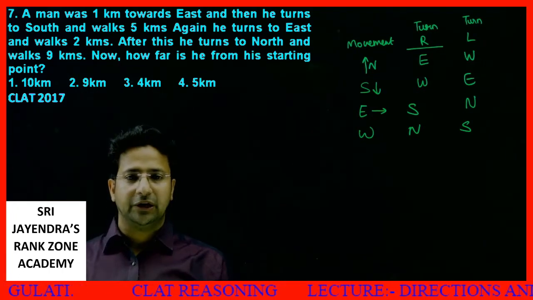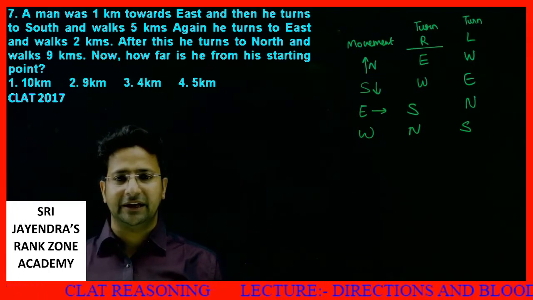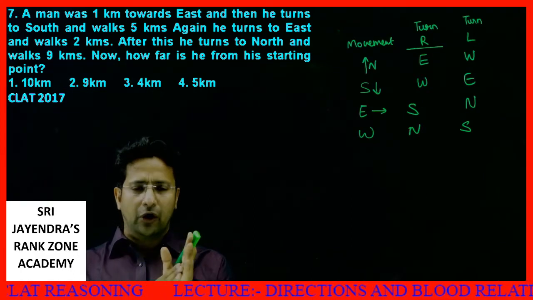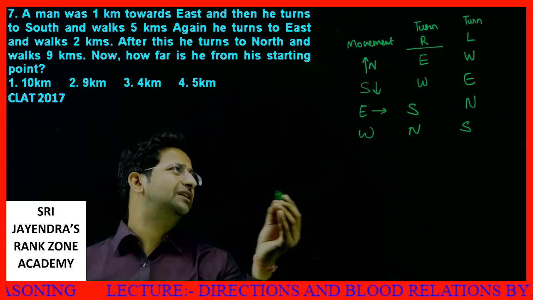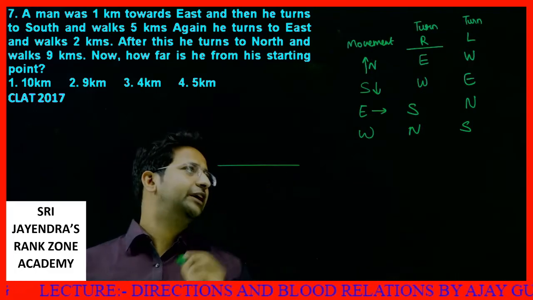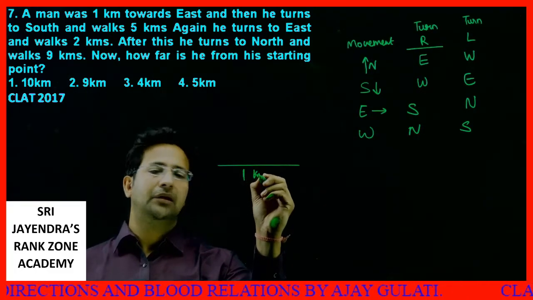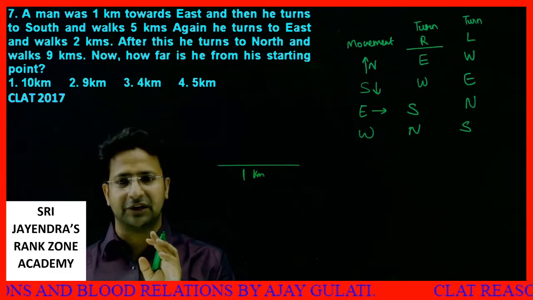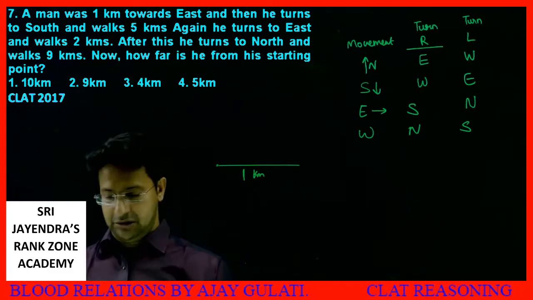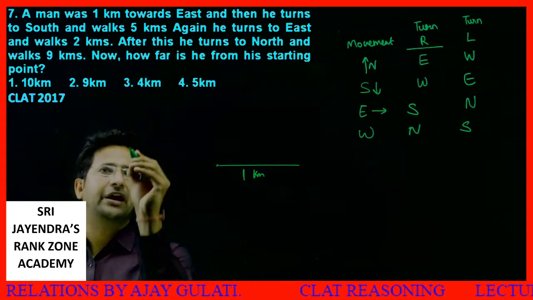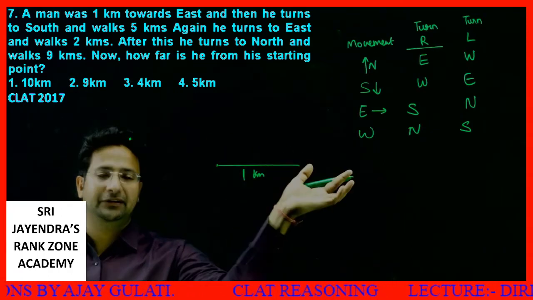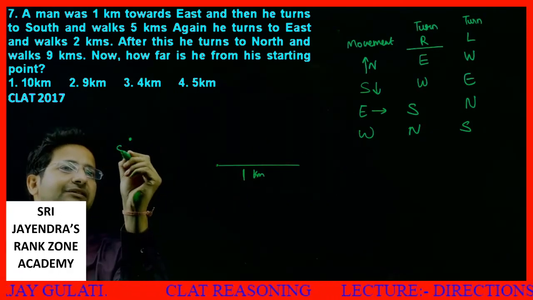A man walks 1 kilometer towards east. What is being asked? How far is he from the starting point? Let's say this is the man's starting point. I should start it from here so that I get space in all directions.